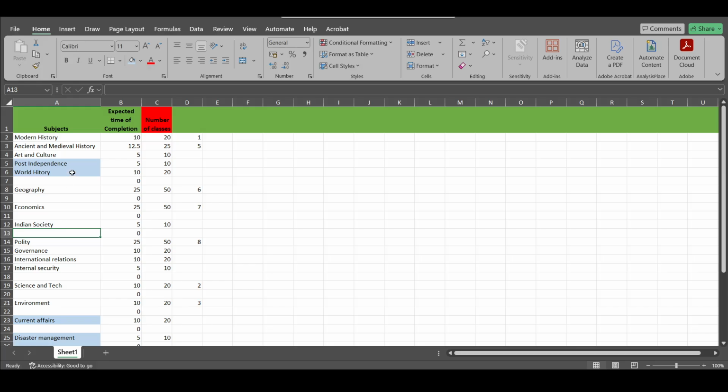So this Excel sheet will provide you the information that is relevant for you, in order to understand how these subjects will be covered and in what order, the expected time of completion, and the number of classes. The number of classes will not be a criteria. I am putting these numbers in order to make you aware that this is the approximate number of classes. It may be less or it may be more, but this is the expected number of classes that we will be conducting on YouTube. And the time of the classes is also not fixed. It may vary, but we will try to cover it in fewer classes than mentioned in this Excel sheet.